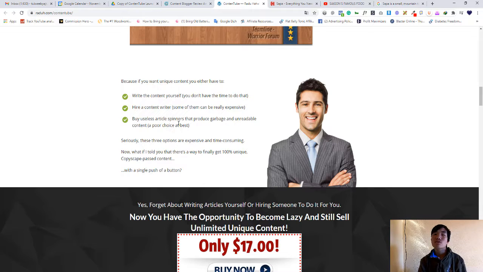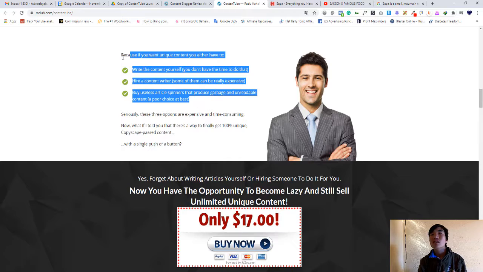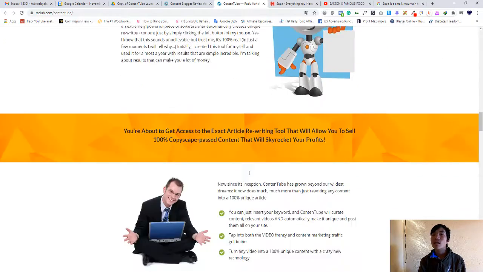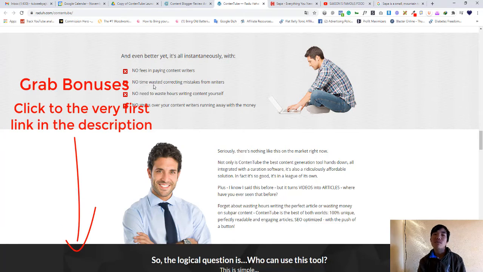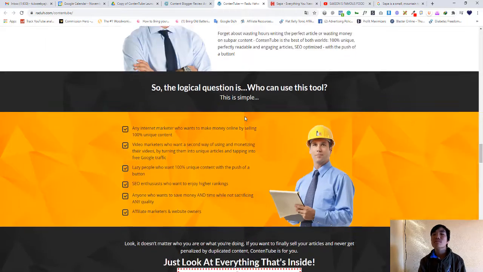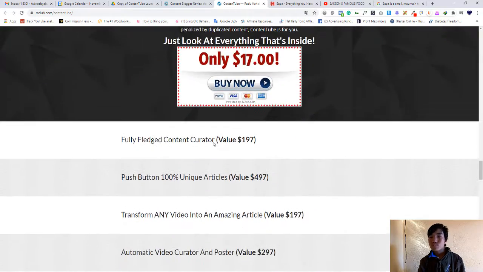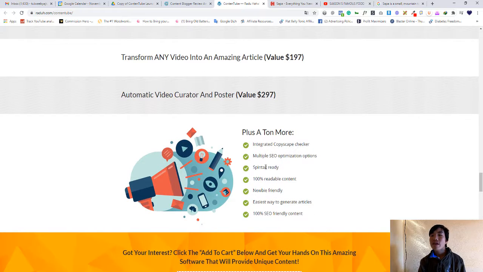That's why you need to choose this software. And down here there are a lot of things: no fees for paying content writers, this is only a one-time fee, no more time correcting mistakes from writers, and a lot more.